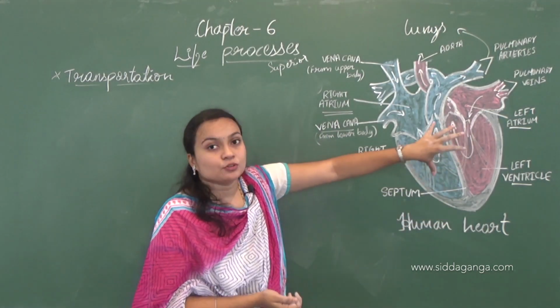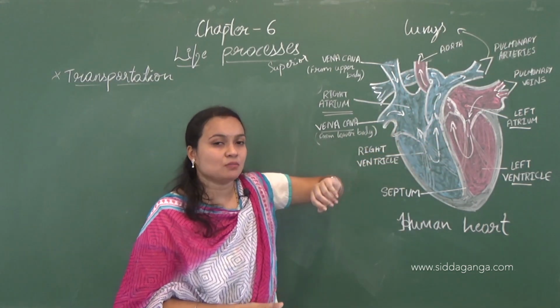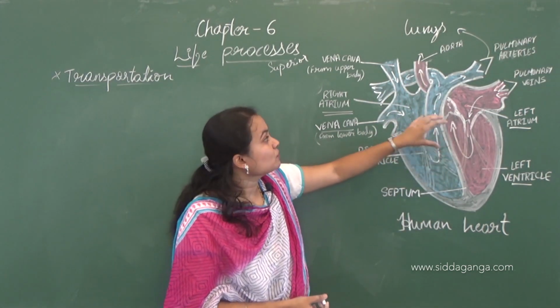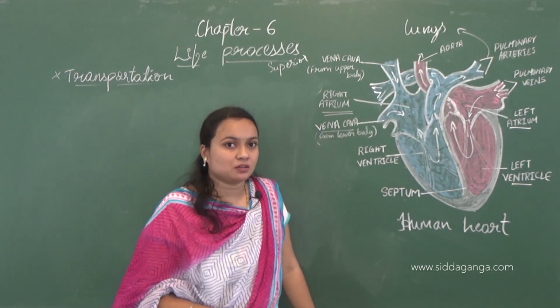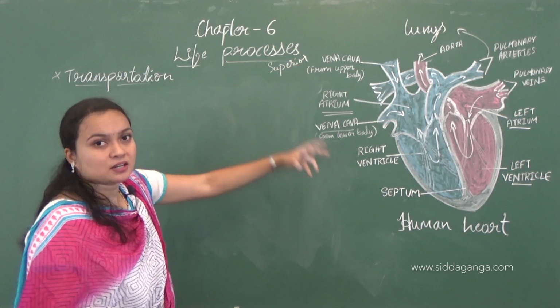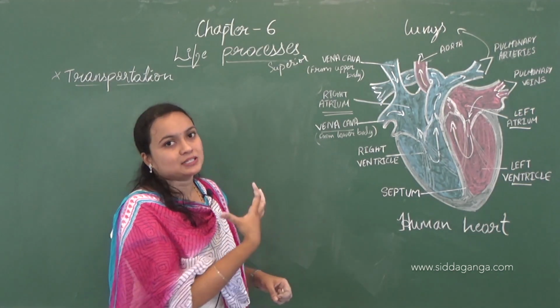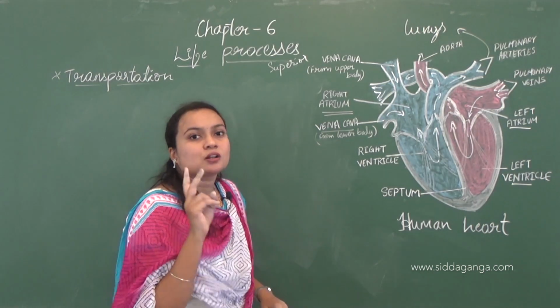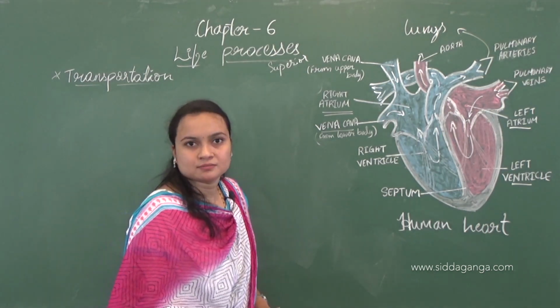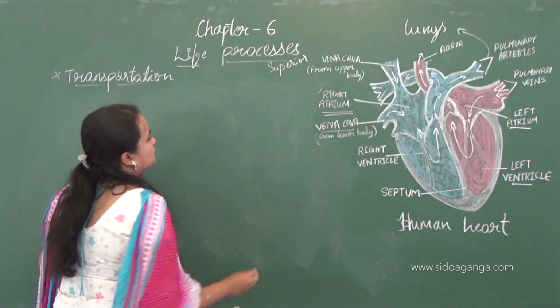But here, if you noticed while I was explaining the mechanism of pumping, there are 2 types of circulation. These 2 types of circulation, which take place in mammals and birds, are called double circulation. Let us discuss double circulation.